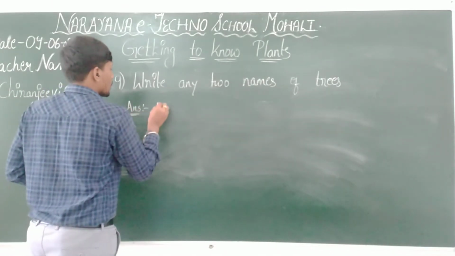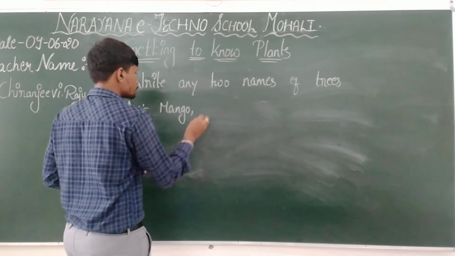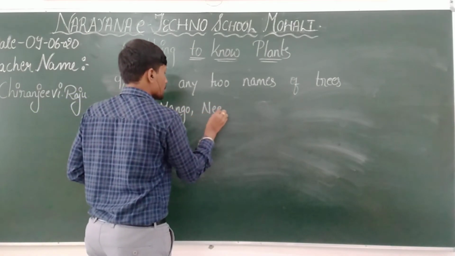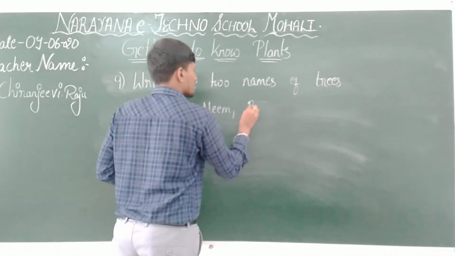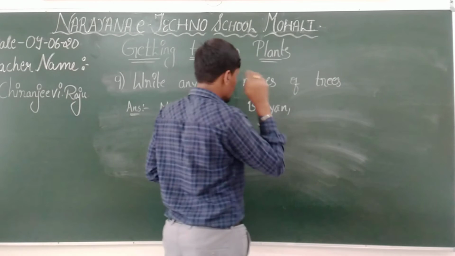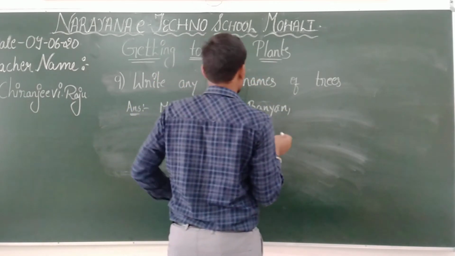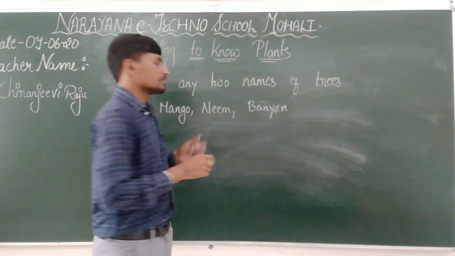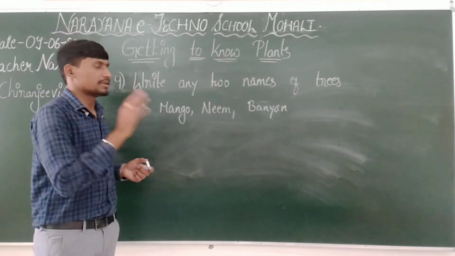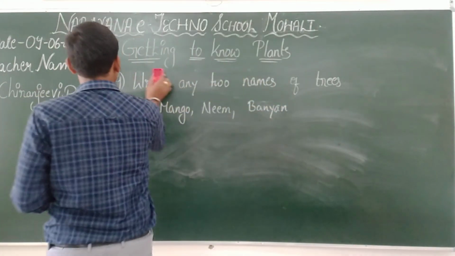We will take mango. Mango is a tree. Neem, banyan tree. These three are the examples for trees. We have concluded this one.